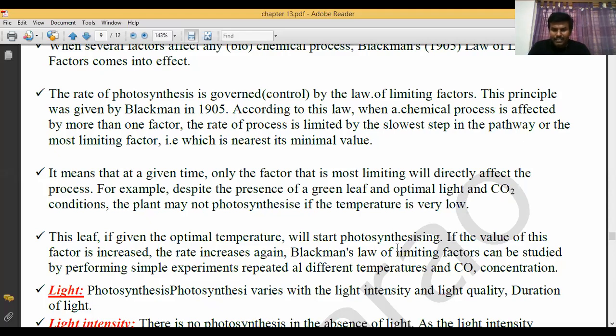Blackman's law of limiting factors can be studied by performing a simple experiment repeated at different temperatures and carbon dioxide concentrations.